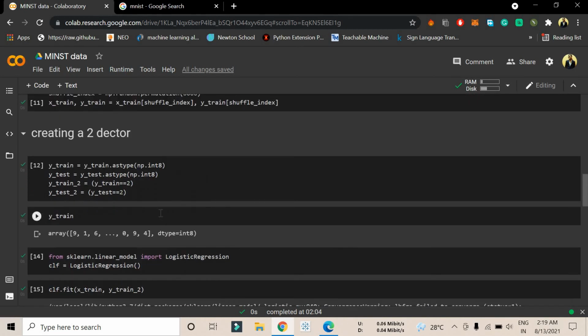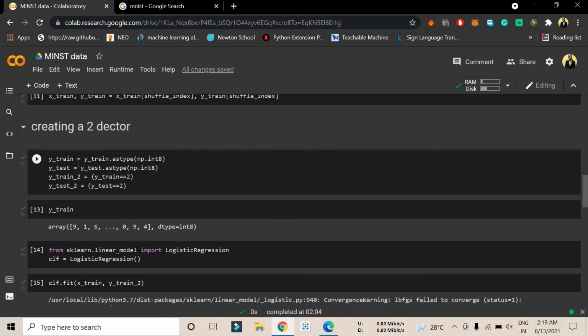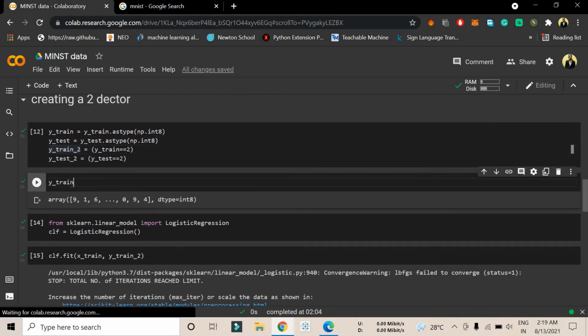The same thing here. So we are creating two detectors. We are trying to convert this ytrain into an integer, and we are trying to store it as ytrain and ytest. So now we are trying to predict only 2, meaning whether the number is 2 or not. So ytrain_2 equals true and ytest_2 equals true. We are doing ytrain and ytest as 2 for the 2. Here, as you can see, for ytrain 916, if it is 2 then it will show true, otherwise it will show false.